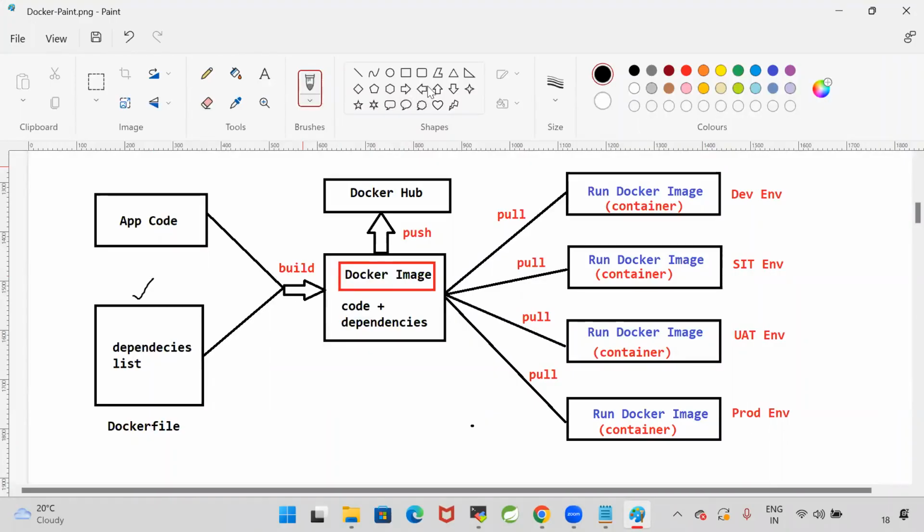First, we need to understand what the Docker file is and how to write it. Once we have the Docker file, using that Docker file we can create a Docker image. Then the Docker image can be pushed to Docker Hub. Then anybody can pull the image and run the image. Shall we start now?